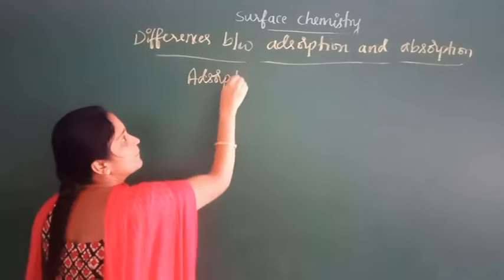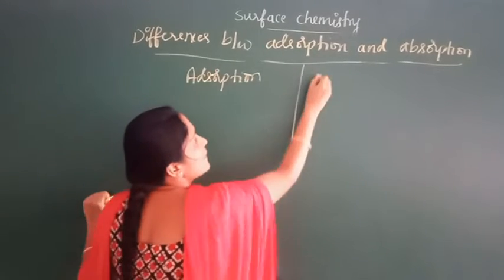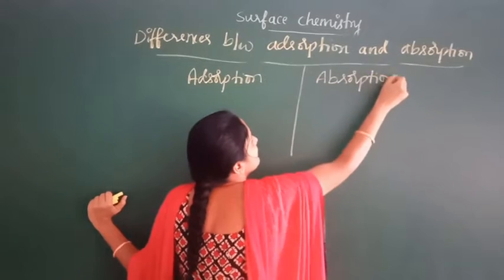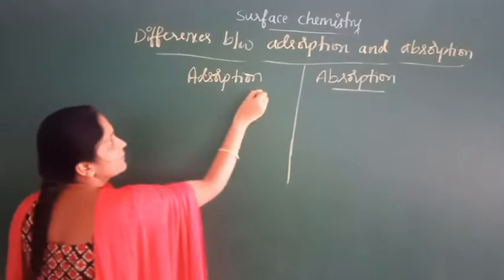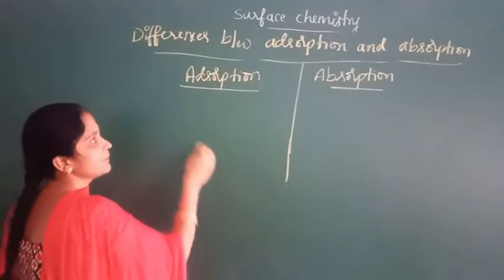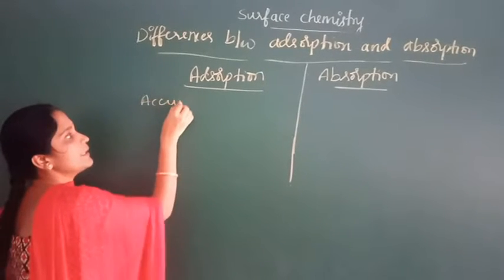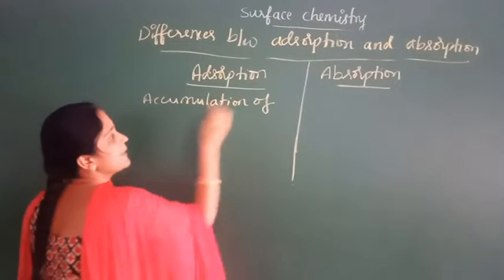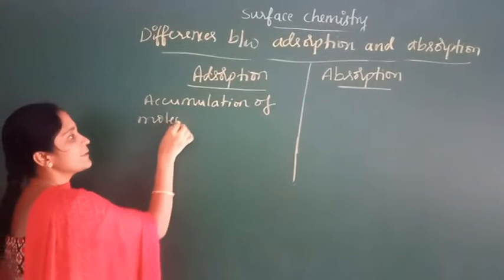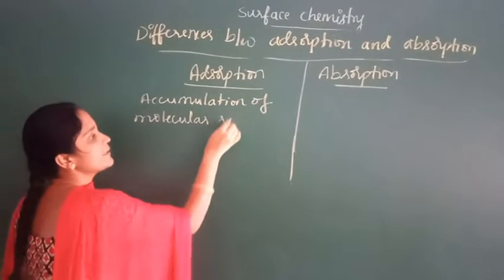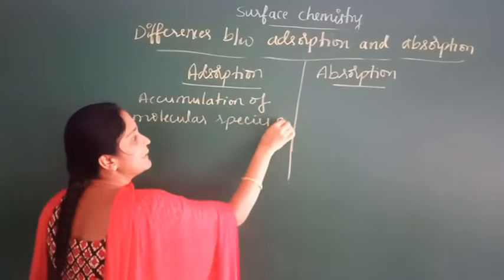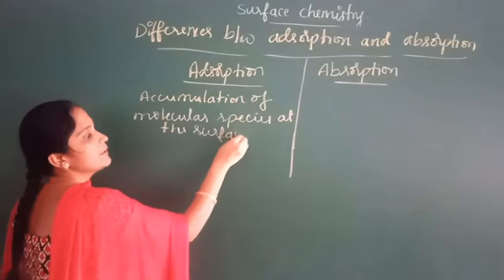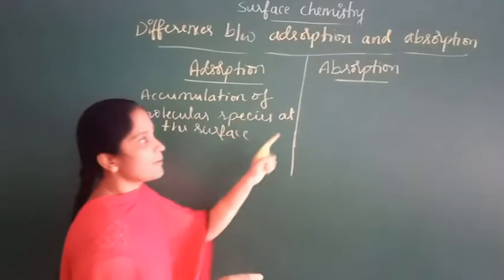Adsorption, absorption. So, what is adsorption? Accumulation of molecular species at the surface is called adsorption.